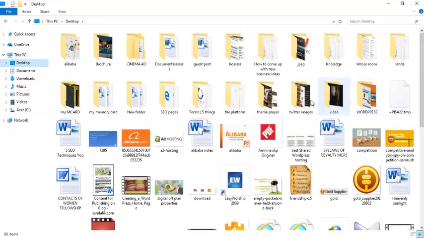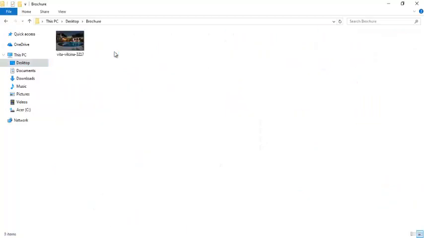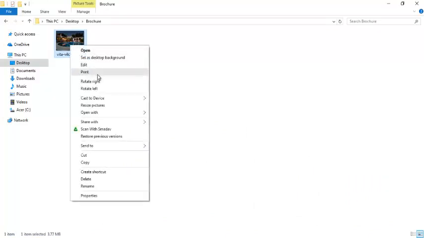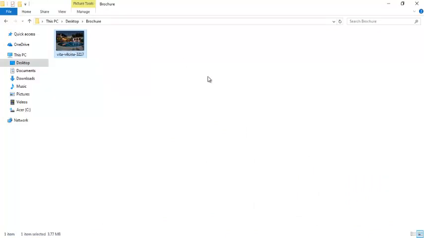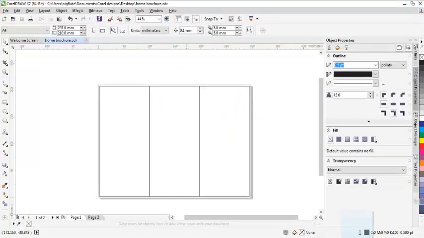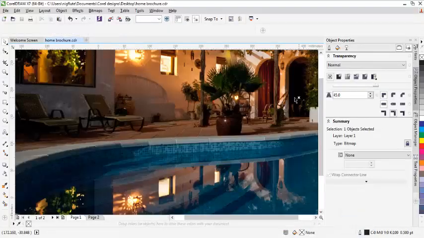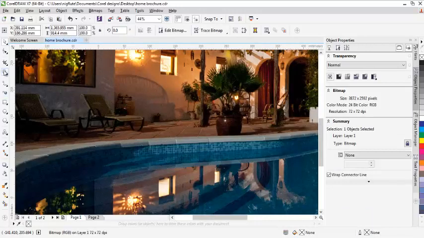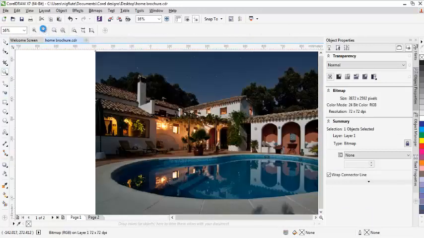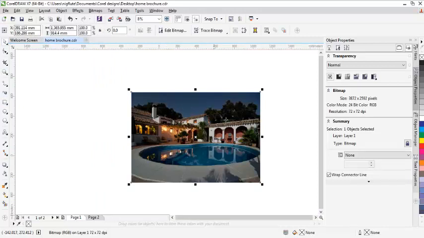Alright, I intend to use this image for it. Now I'll click and hold, then I'll drag it into my Corel Draw. This is the image I'm going to be using for this tutorial.